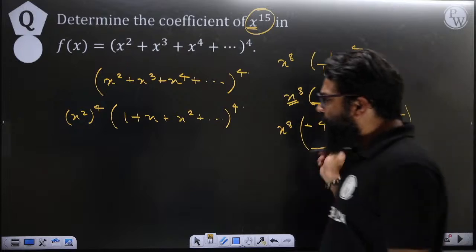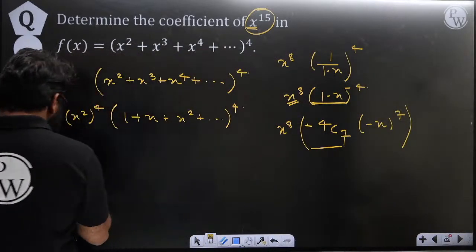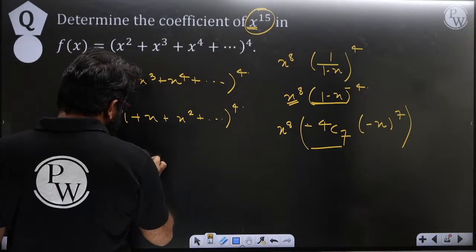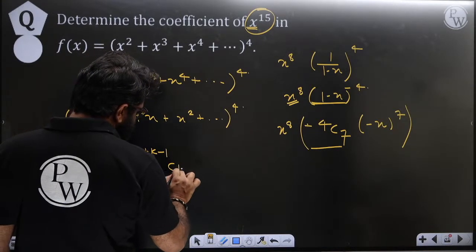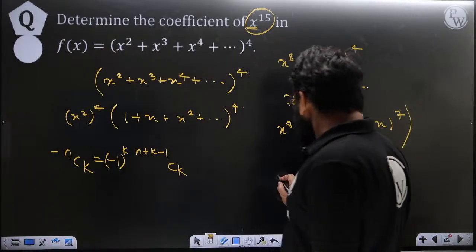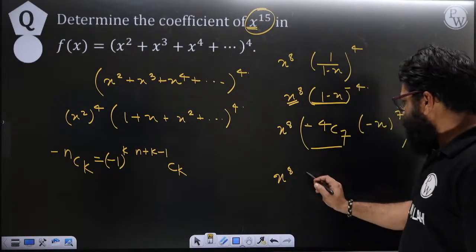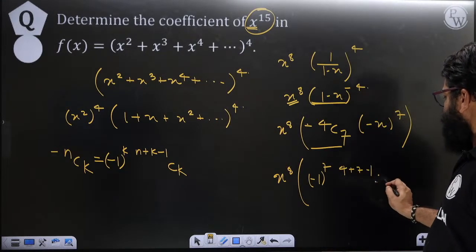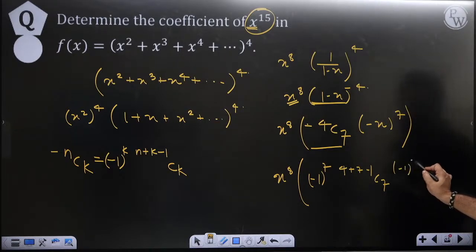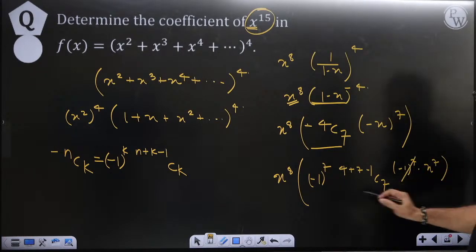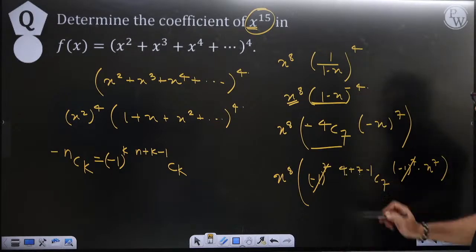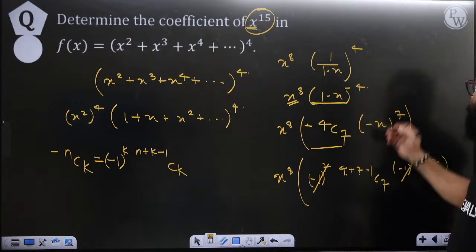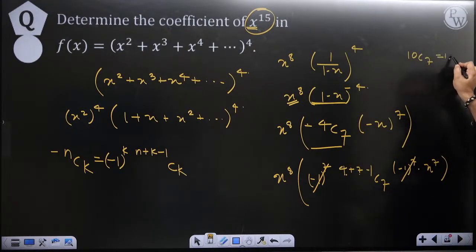Minus 4c7. This is called the extended binomial coefficient, which can become minus nck, then minus 1 raised to k, and here n plus k minus 1, and then here we will get ck. So in that manner you can try to find x raised to 8. Here you will get minus 1 raised to 7, and 4 plus 7 minus 1, and then c7, minus 1 raised to 7, and then x raised to 7. This and this gets a positive answer. 4 plus 7 will become 11, minus 1, 10. So 10c7, or 10c3.